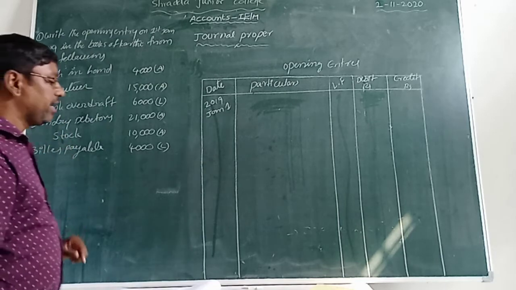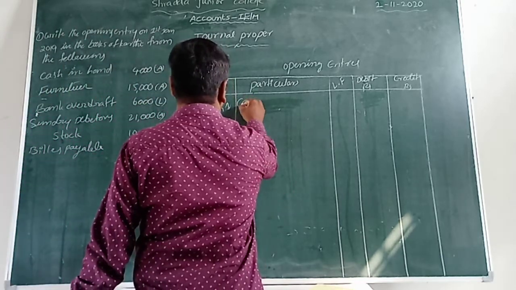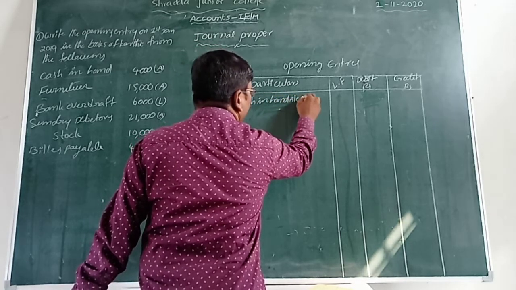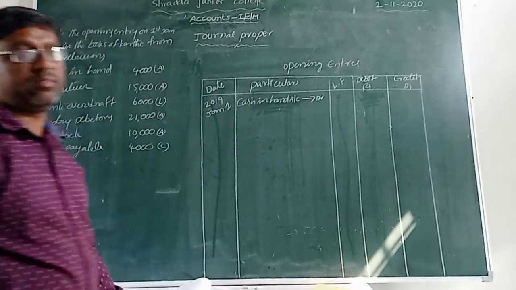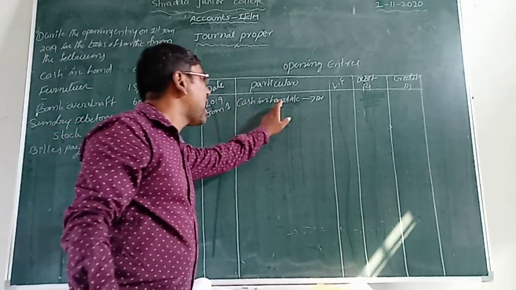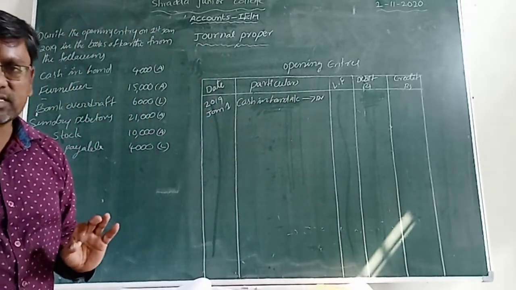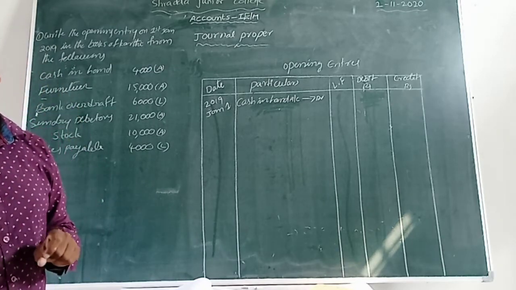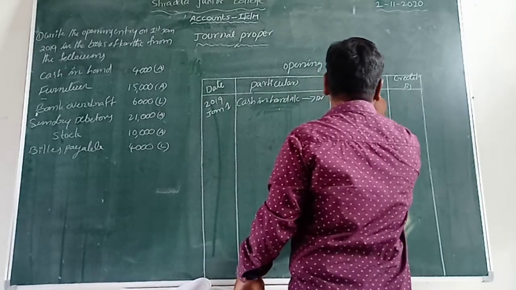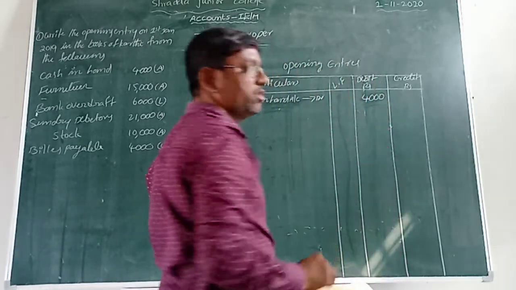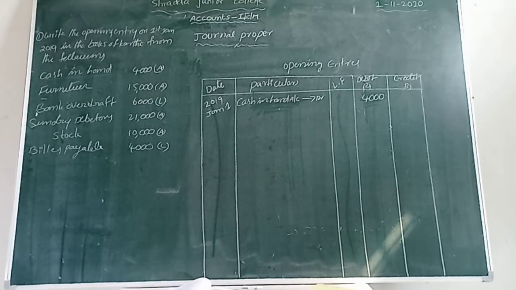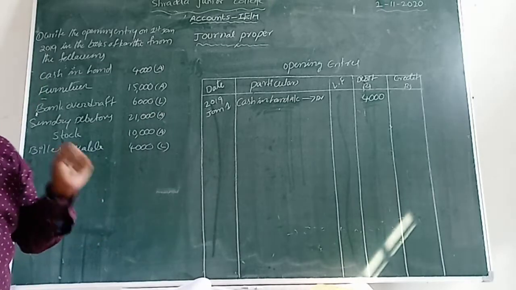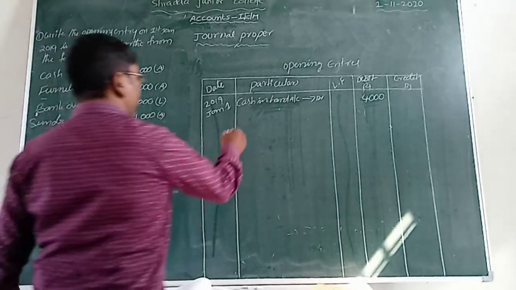So what is an asset here? Cash in hand. Let us write down cash in hand account debit. Assets we write in debit, so that amount we record in the debit column only. So what is the amount? That amount is 4,000 rupees. Now next one, furniture 15,000. So already we identified, A means asset. So then we take the asset. How can we take that?